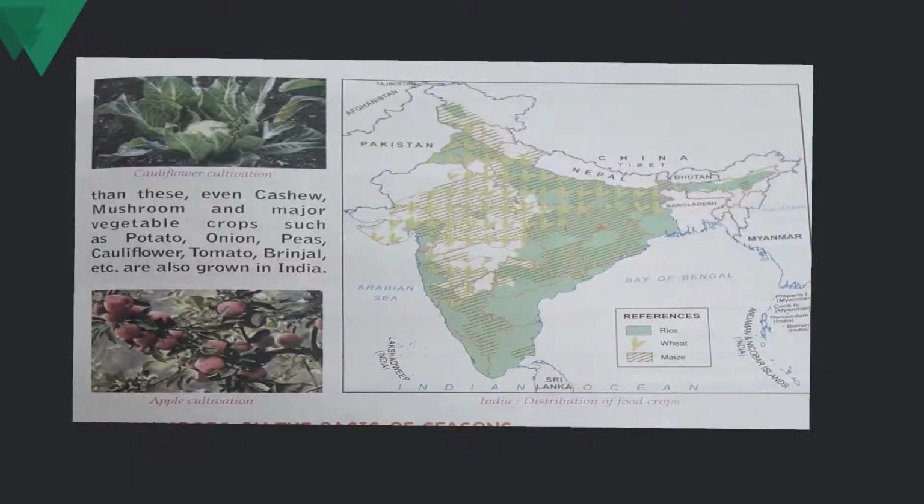Okay, so now the next topic we will cover is the Indian crops on the basis of season. That next topic we will cover tomorrow in the next video. Till then, please read the lesson once again and try to understand about the different types of crops that are given in the book: cash crops, plantation crops, food grains, so that you can understand more clearly. Tomorrow we will come again with a new video of the rest of the topics.